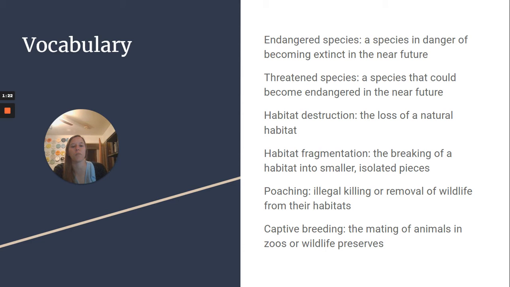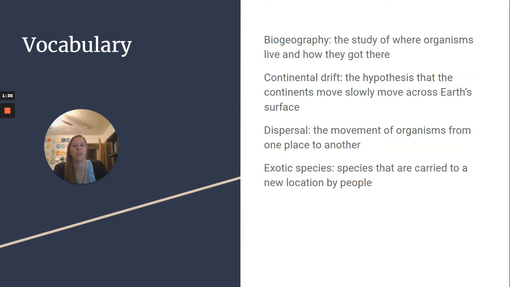Habitat fragmentation is the breaking of a habitat into smaller, isolated pieces. Poaching is illegal killing or removal of wildlife from their habitats. Captive breeding, the mating of animals in zoos or wildlife preserves. Biogeography, the study of where organisms live and how they got there.